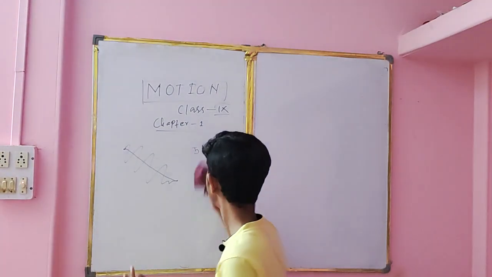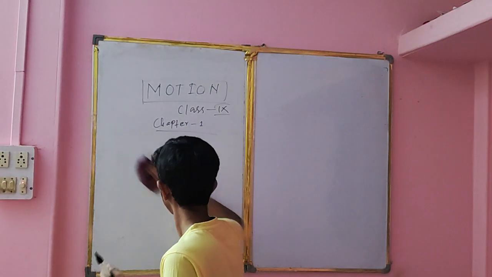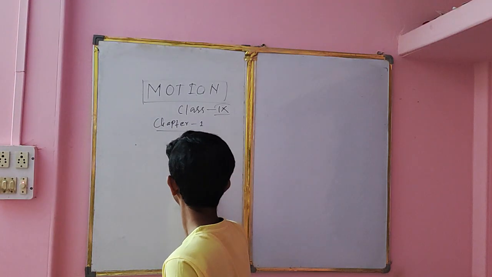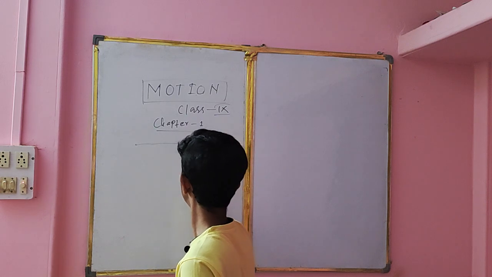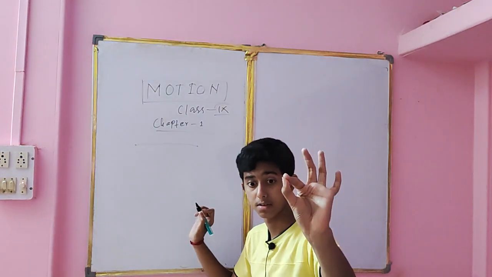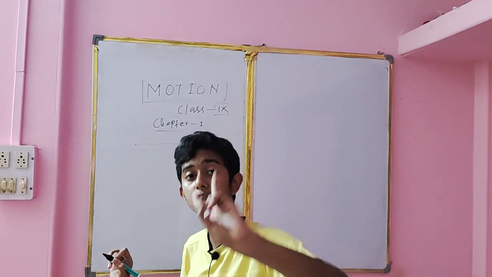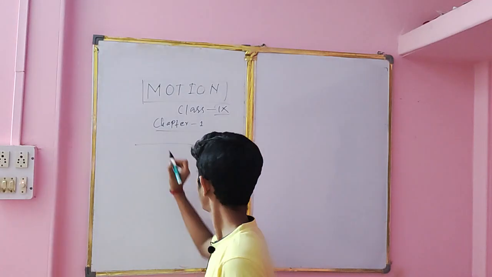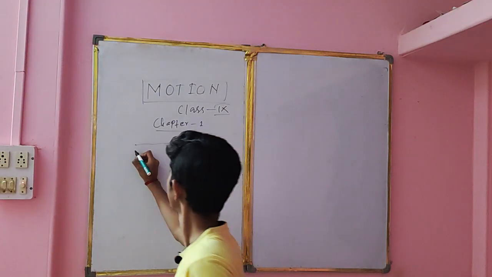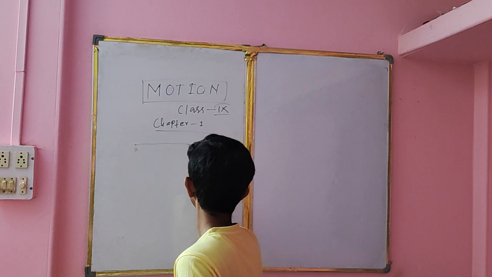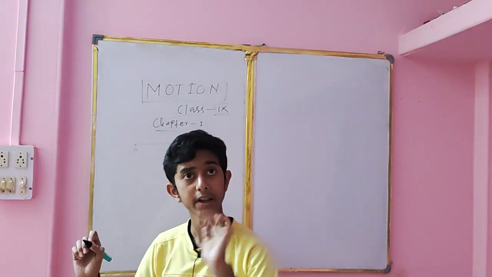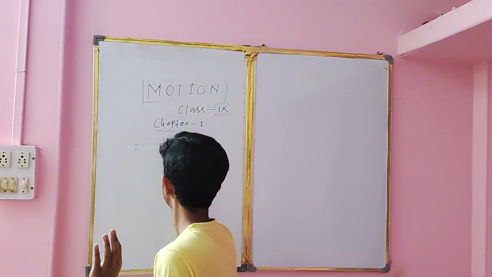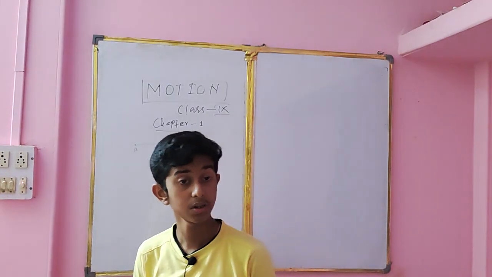Now let me make it more clear. From here to here, this is the displacement, means the shortest path, the shortest distance between any two positions is called displacement. Now between these 2 points A and B, if we tell the displacement is 5 meter, can we say the direction?